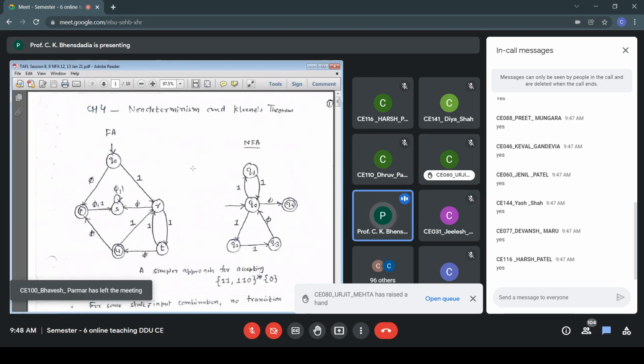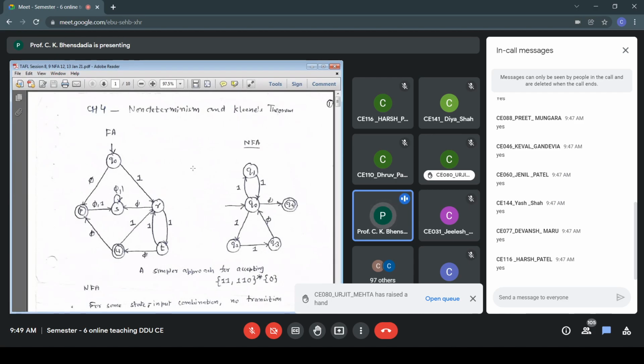So here we are not studying how to construct a DFA, but we are analyzing how much easier it is to construct a non-deterministic version of finite automata for accepting a regular language. So that was the purpose. We constructed an FA, and then we saw how much easier it is to construct a non-deterministic version.